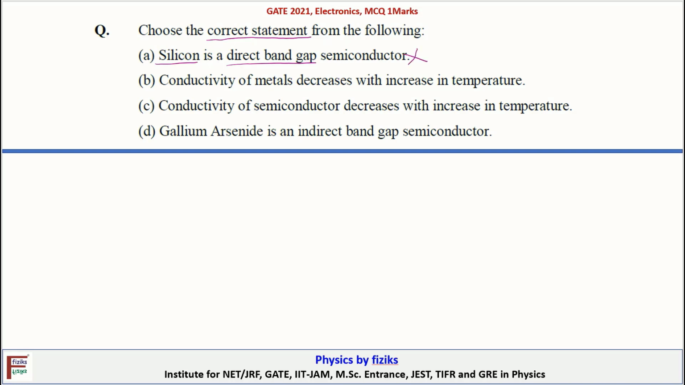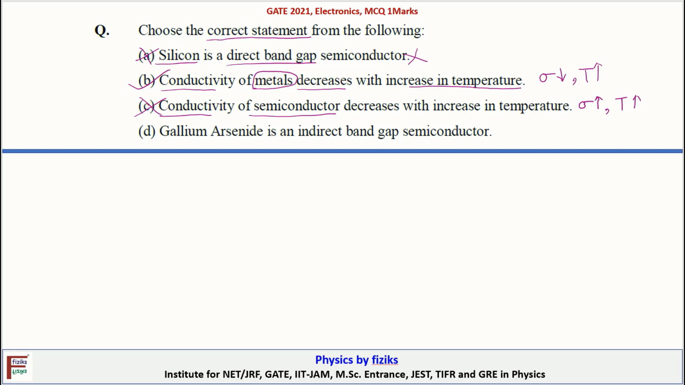Now if we see option B, conductivity of metal. Metal is a conductor, and it is given that conductivity decreases with increase in temperature. We know that as temperature increases in a conductor, conductivity decreases. So option B is correct. But for conductivity of a semiconductor, there is an inverse relation, meaning conductivity increases with increase in temperature. So that's why option C is incorrect. A is incorrect, C is incorrect.